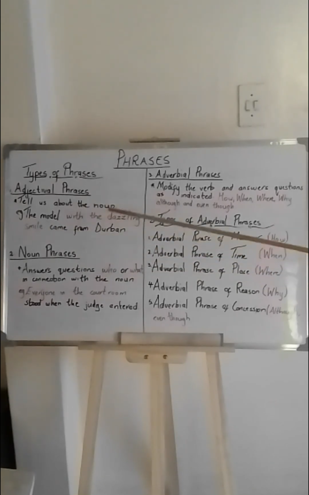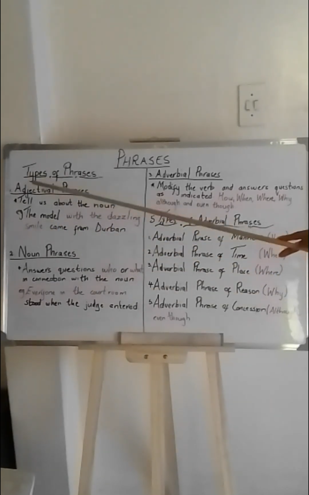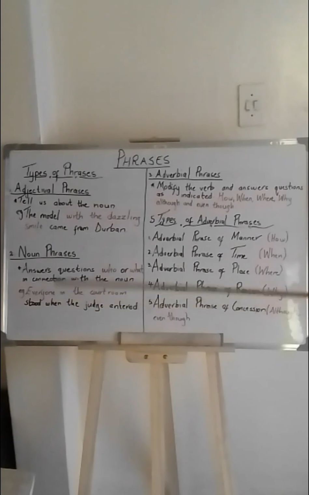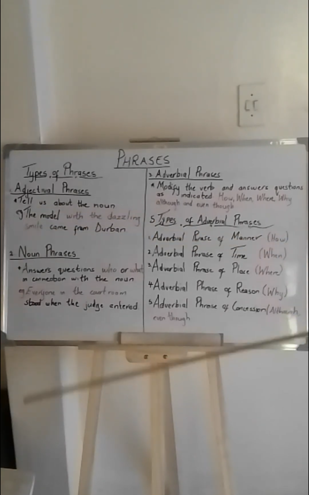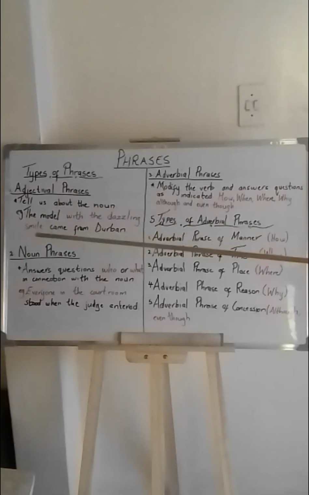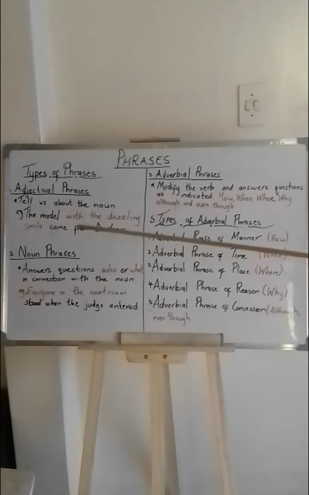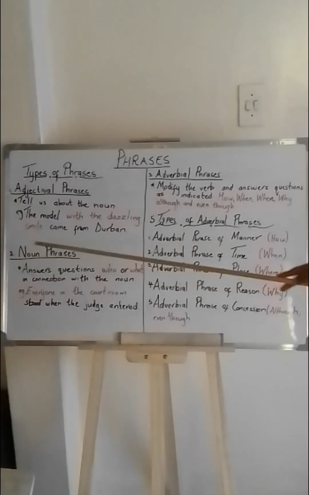And then we said with the dazzling smile is our adjectival phrase because it describes the model. The dazzling smile describes the model. So our model is our noun, so the adjectival phrase describes the noun. So we are moving on to noun phrases.